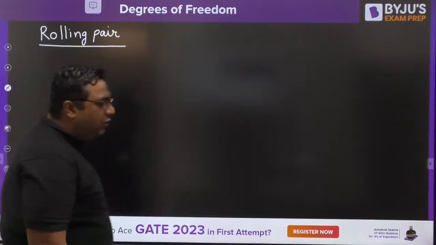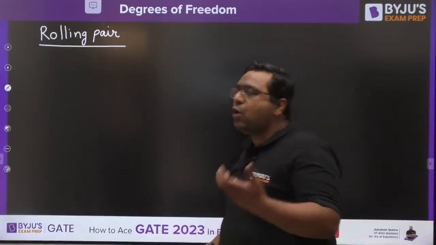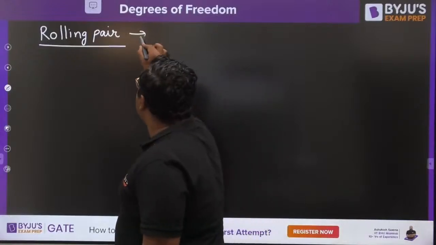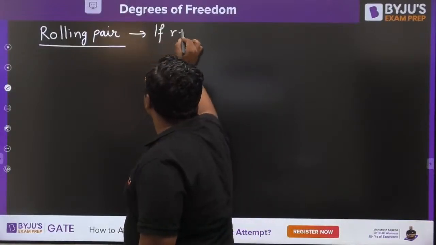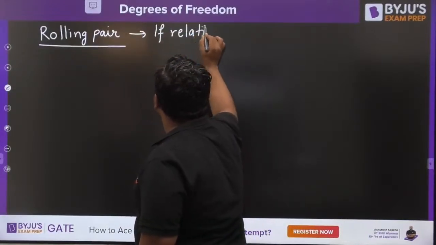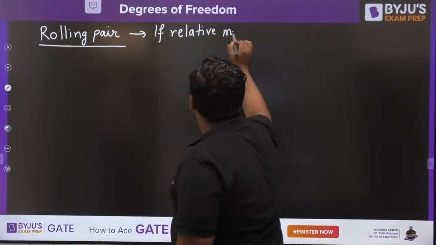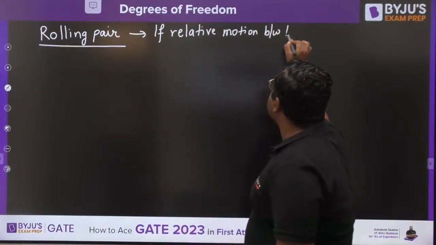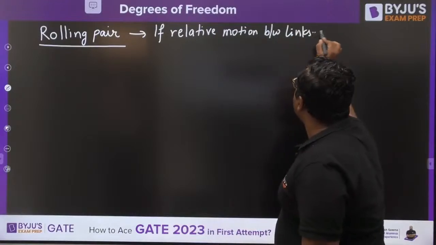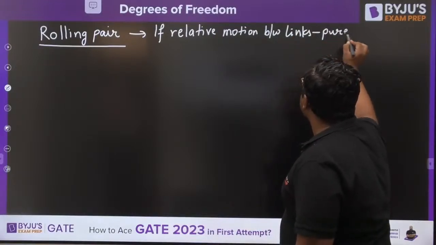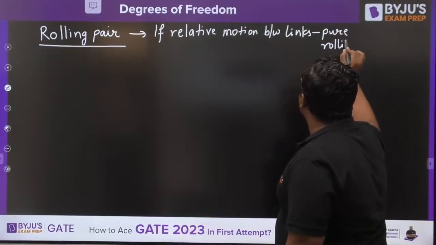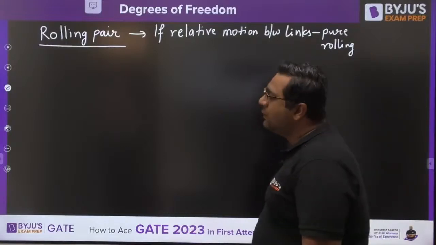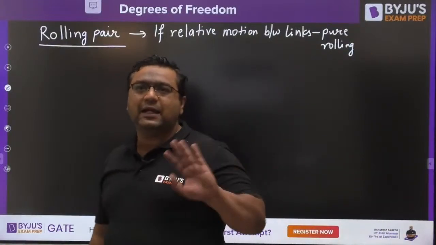When we are talking about the rolling pair, if relative motion between the links is pure rolling, then we call it a rolling pair. Yes guys, I feel everybody is getting it.